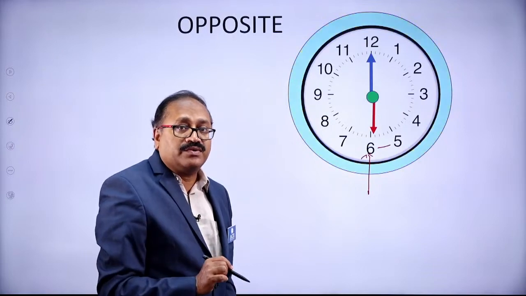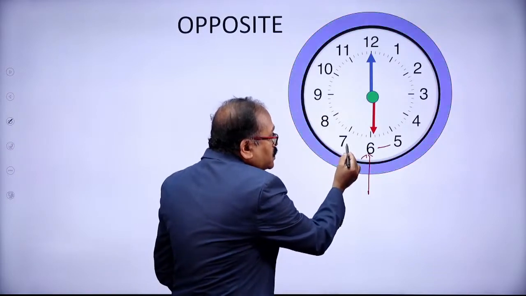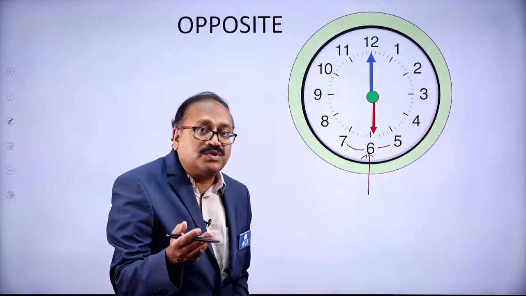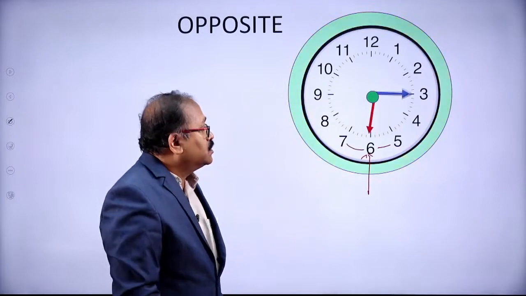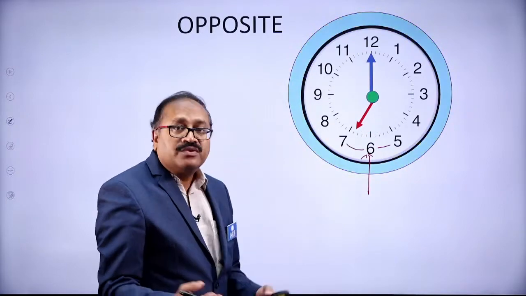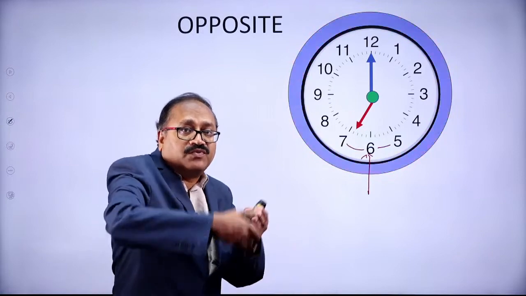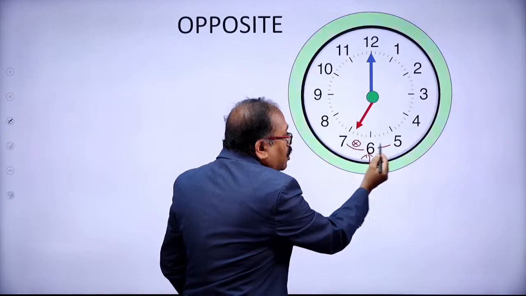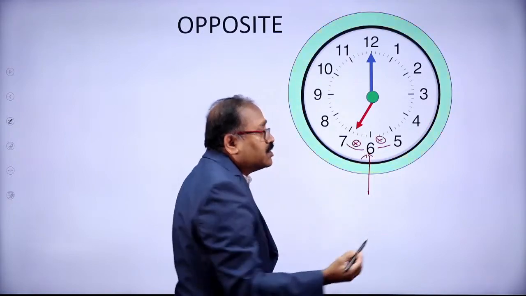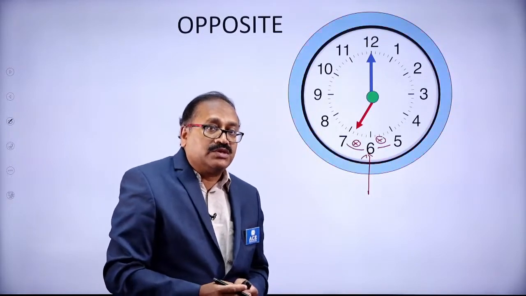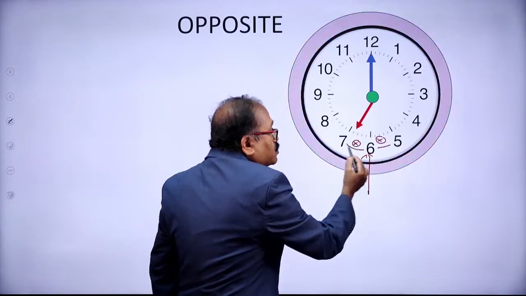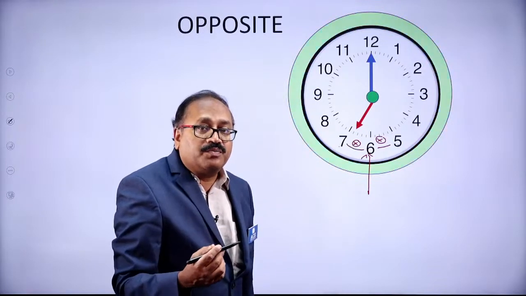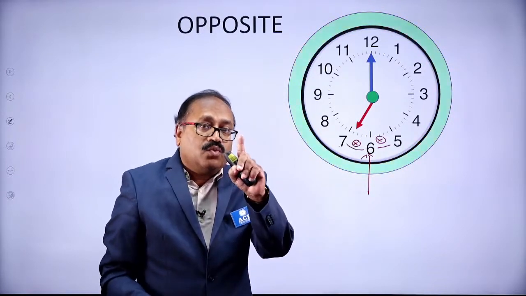In between 6 and 7, will there be any opposite? Watch this. Opposite means 180 degrees. So between 6 and 7 there is no opposite, and between 5 and 6 also no opposite. That means from 5 o'clock to 7 o'clock the number of opposites is only 1.